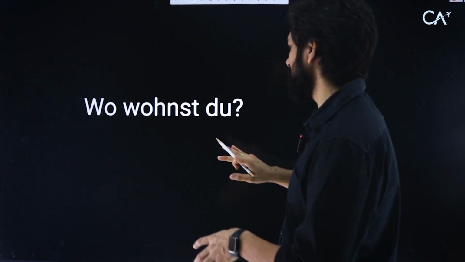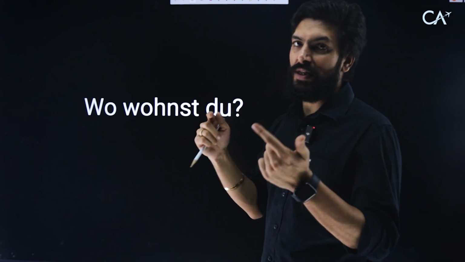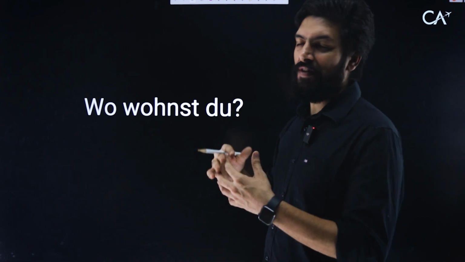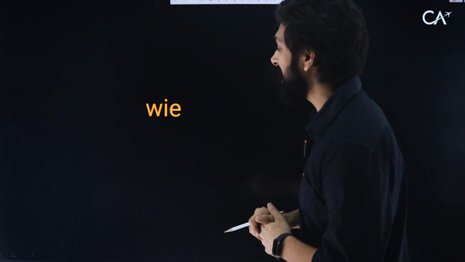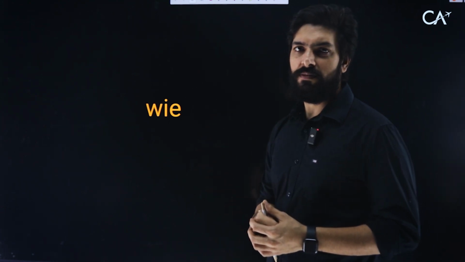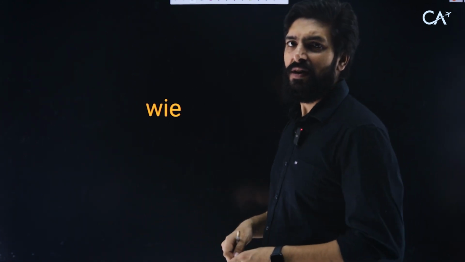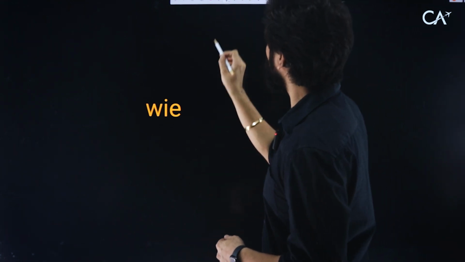So now let's go to the next question. Wo wohnst du? Let's just skip it because this is conjugation. You haven't gone through the chapter. We'll come back to the sentence later when we have understood conjugation. Let's just skip this one. Okay. We have wie. Remember, we used this in session 1 a lot, right? Wie heißen Sie, wie geht's, all those things.